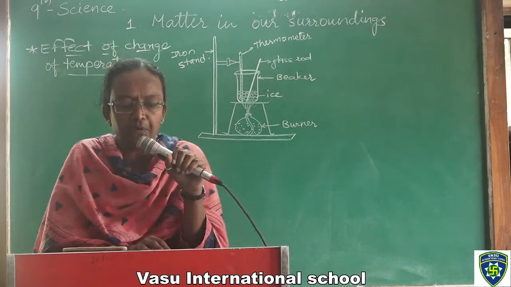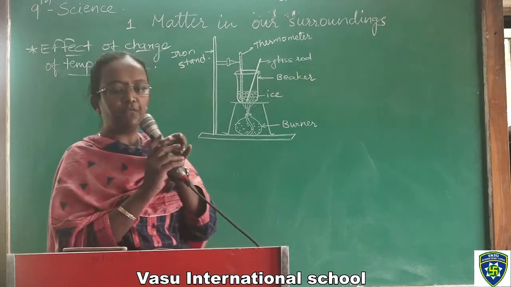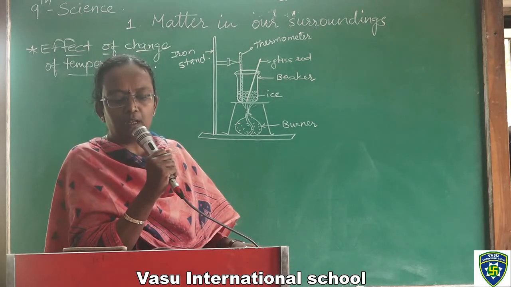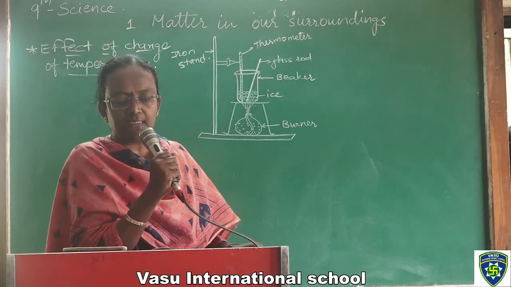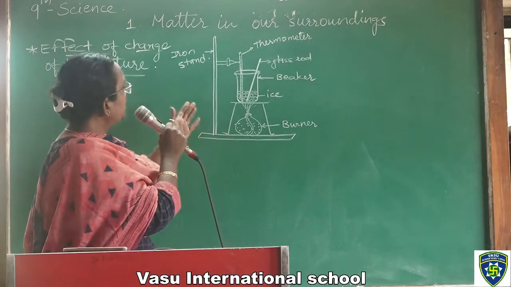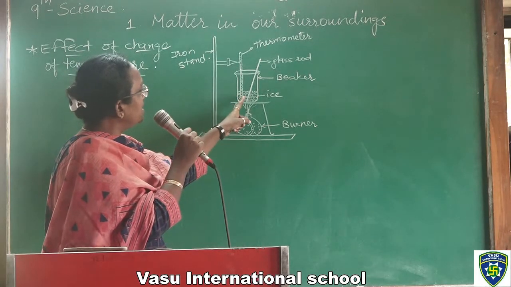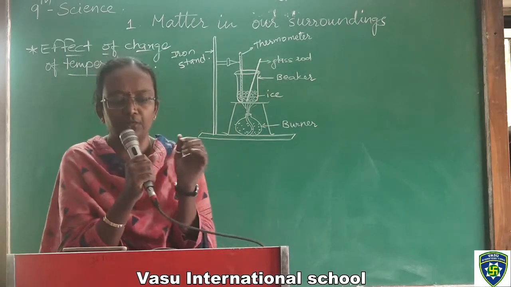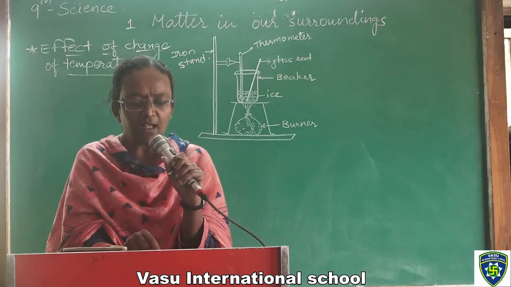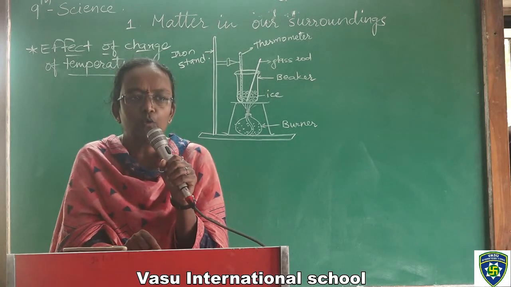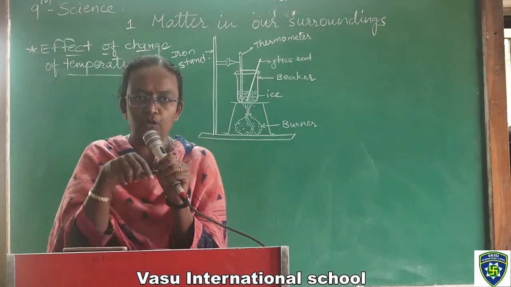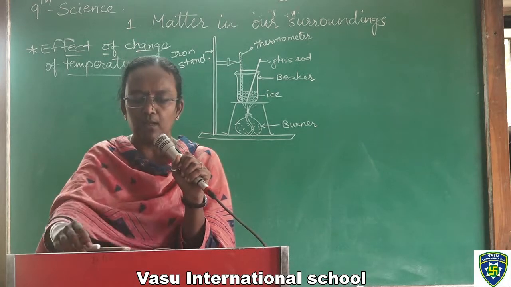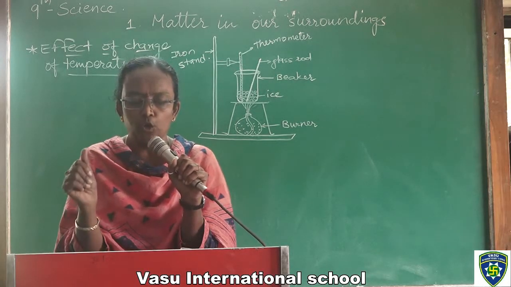For that, one activity is given. Take about 150 grams of ice in a beaker and suspend a laboratory thermometer so that its bulb is in contact with the ice, as seen in the figure. In this figure, you can see that ice is taken in the beaker, and the thermometer is held in it with the iron stand. A glass stirrer is given. With the help of it, you can continuously stir the ice inside and heat it with the burner. Now start heating the beaker on a low flame.